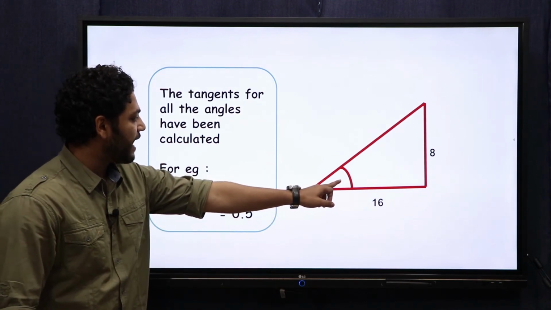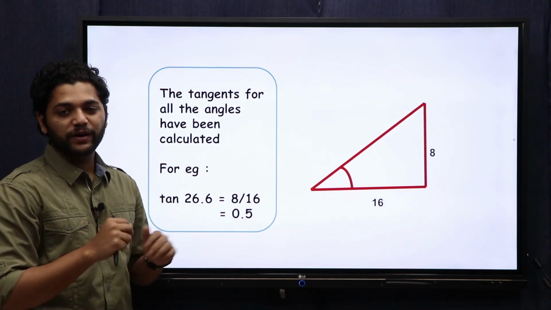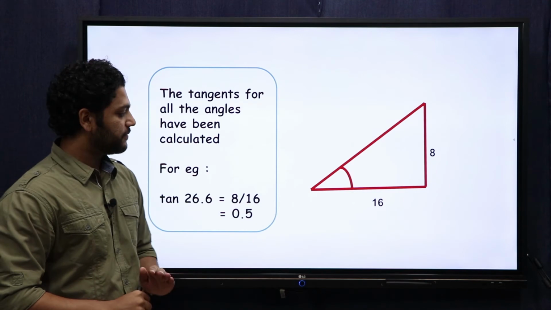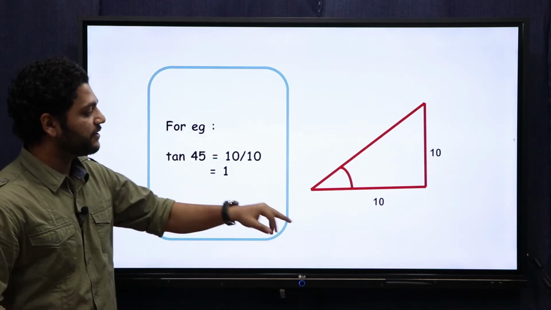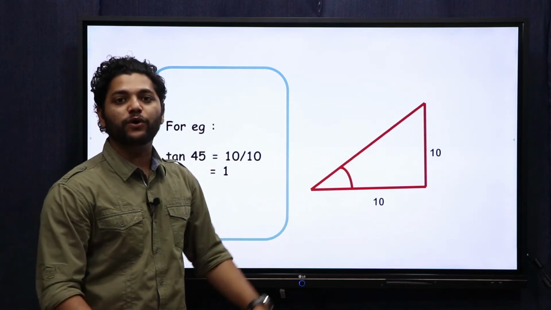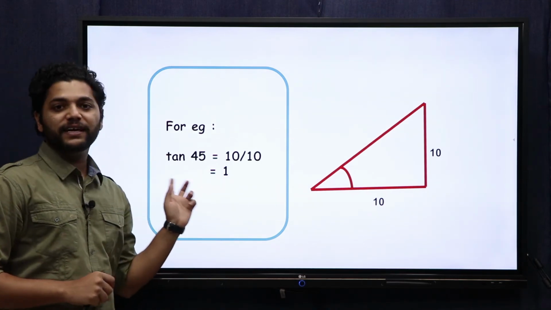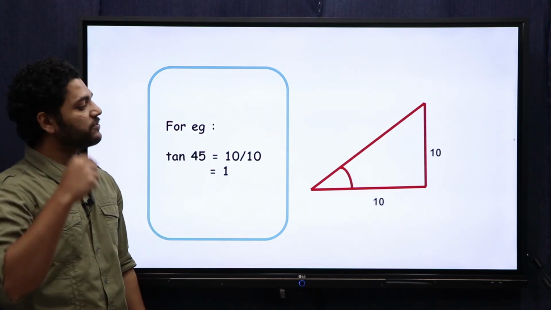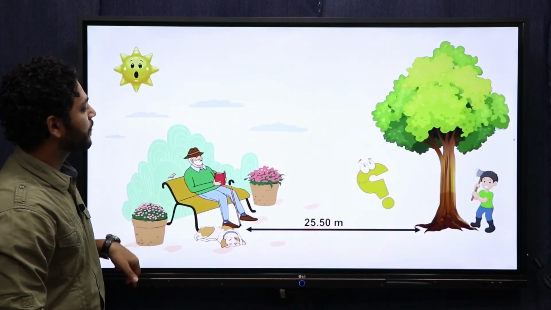Now if I take the angle to be 26.6, so what will be tan of 26.6? Opposite side to the angle divided by the base, 8 by 16 equal to 0.5. Right? Another situation, if the angle is 45, the ratio of the opposite side to the base would always be equal to 1. Keep this point in mind. This is a special case where whenever tan 45 comes, the ratio of the opposite side to the base has to be equal to 1. That means they both are the same.